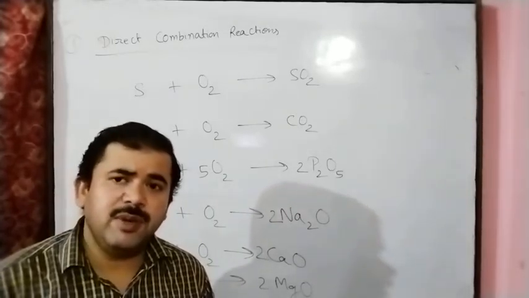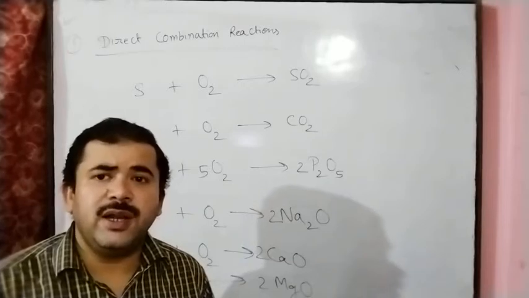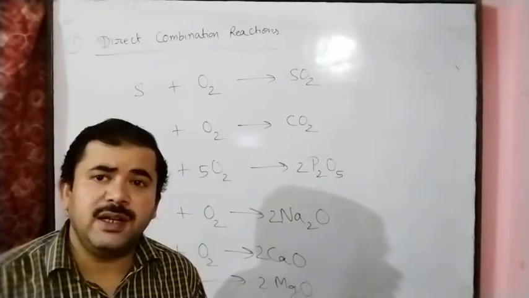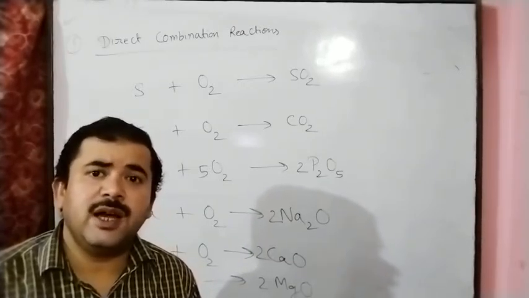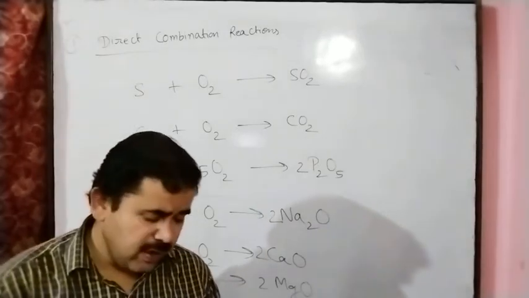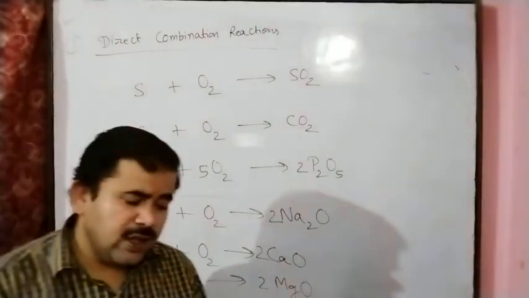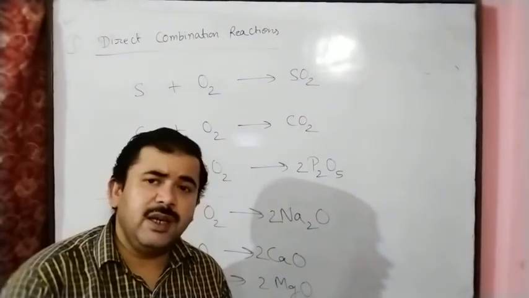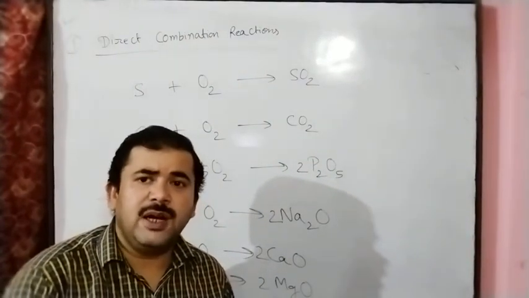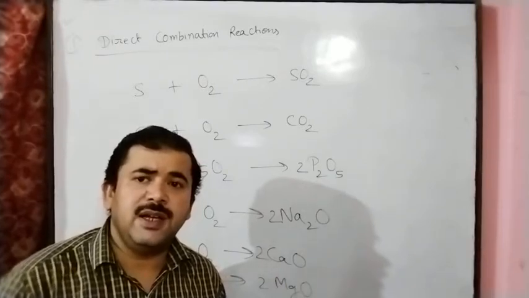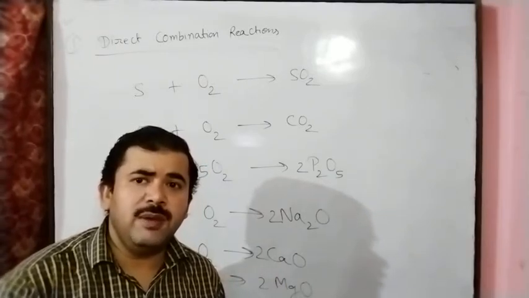Also the question may come: give one example of a direct combination reaction in which oxidation of metal takes place. These types of examples you can give. The question may also come: give one example of a direct combination reaction in which two elements combine.